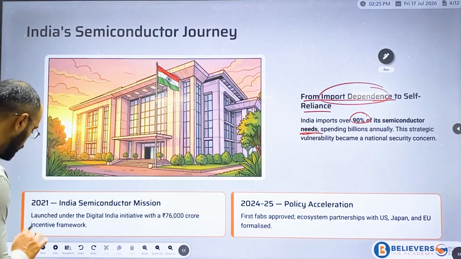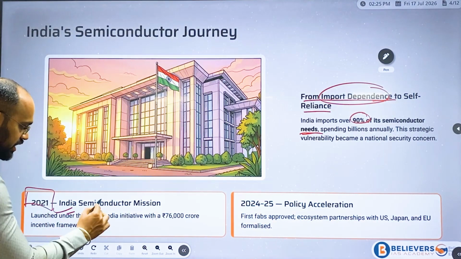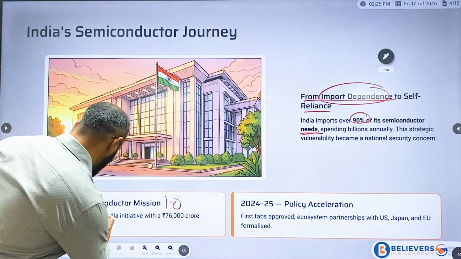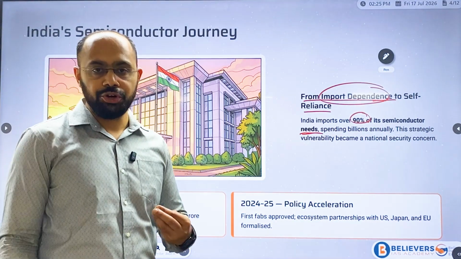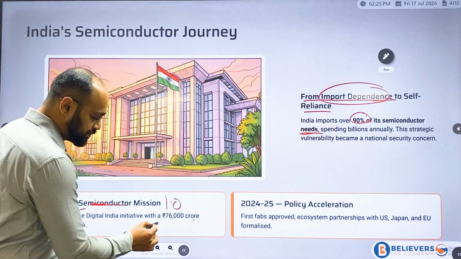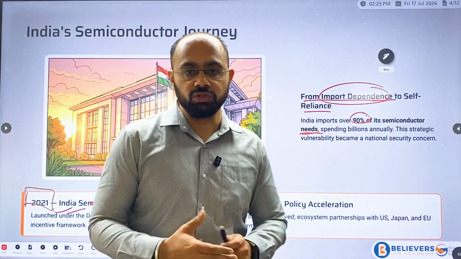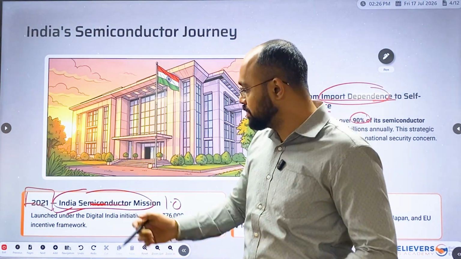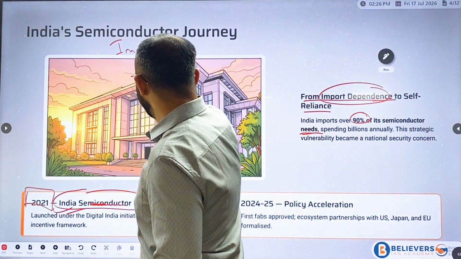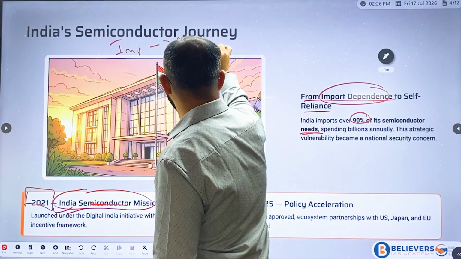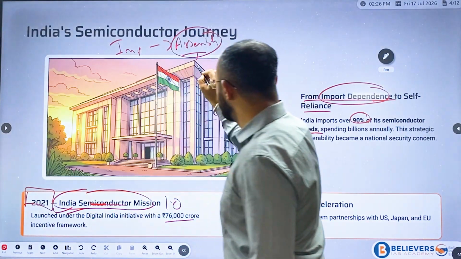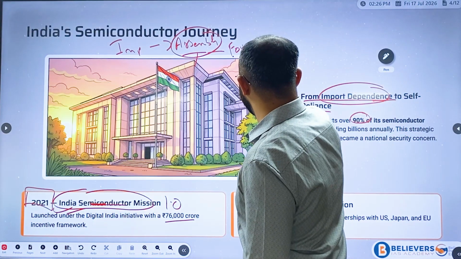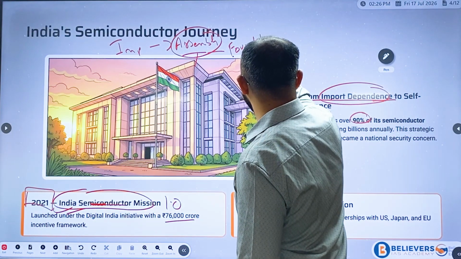Now, I told you 2021 was the first semiconductor mission 1.0, where we put in 76,000 crores. So what was the main idea behind this? Semiconductor 1.0 is basically a kind of assembly. Here, what used to happen is that we imported everything and assembled it in India. So this led to the foundation. We can consider this to be a foundation.